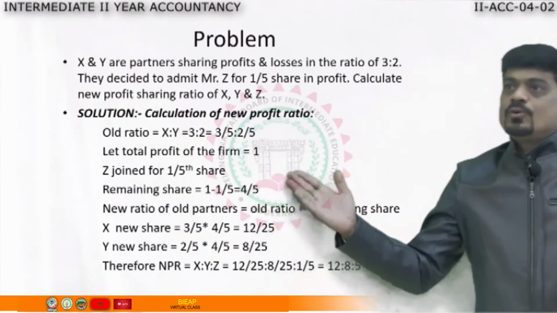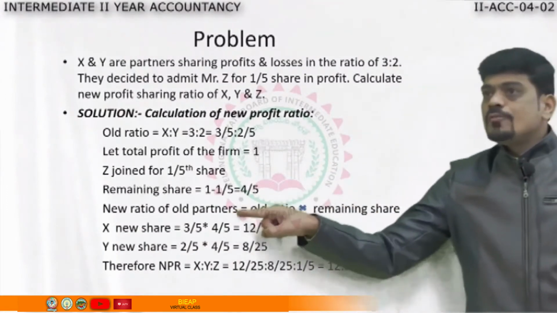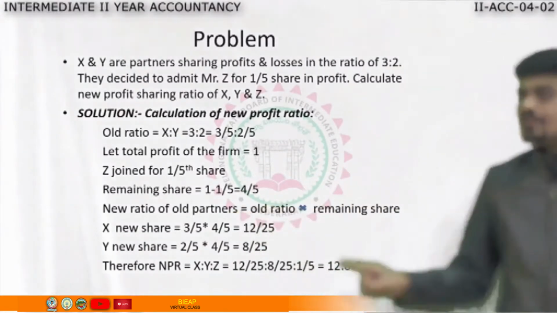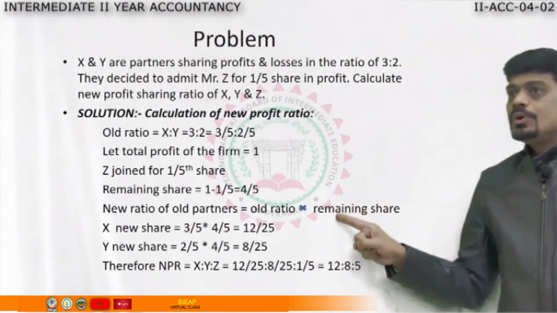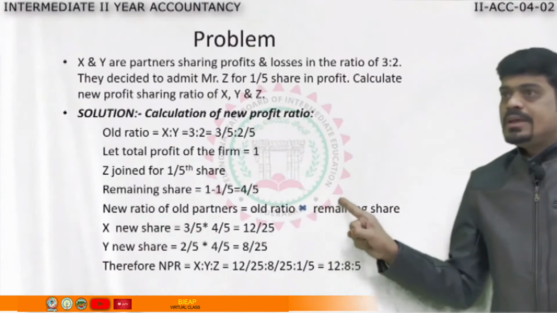5 minus 1, 4. 4 by 5. Then comes the new ratio of old partners. How to find? Old ratio into remaining share. This is the formula. Old ratio into remaining share.